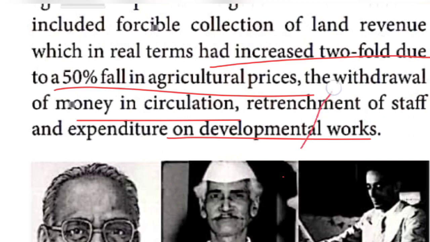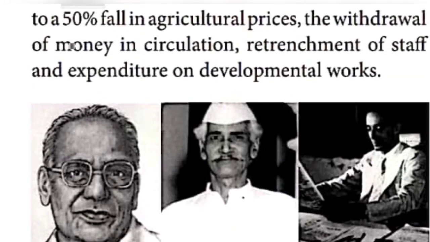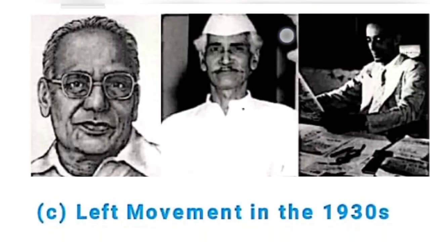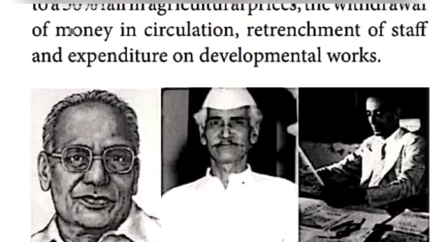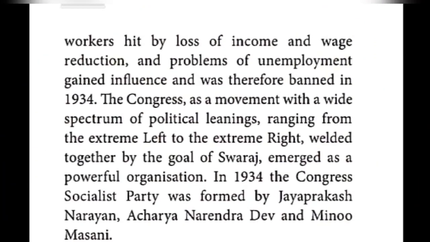Here some pictures are given, pictures of the communist leaders. Jayaprakash Narayan. Yes, this personality. The next one, Acharya Narendra Dev. The last one, Minoo Masani. So these three personalities were the communist leaders.